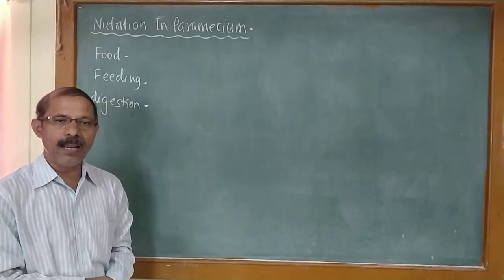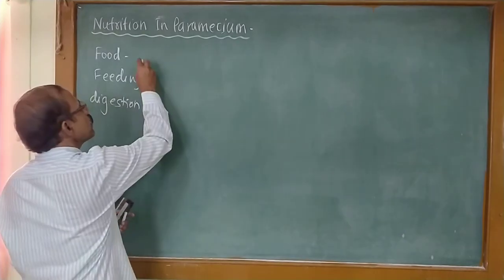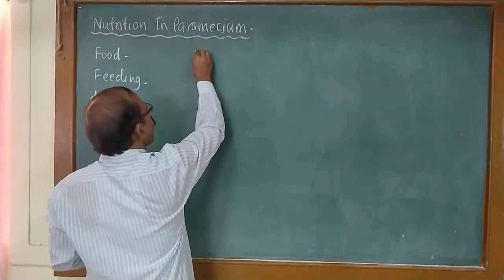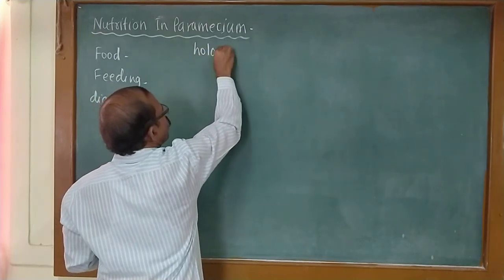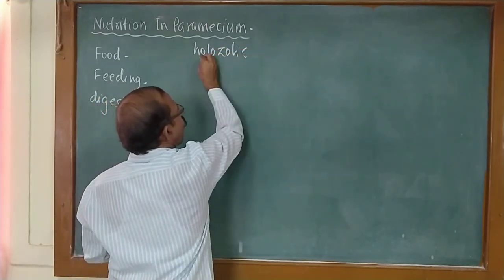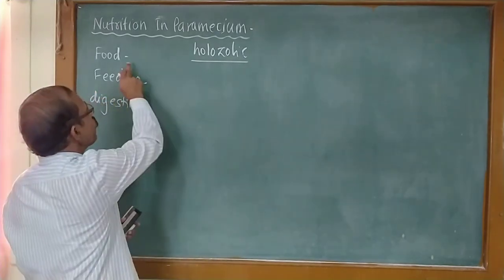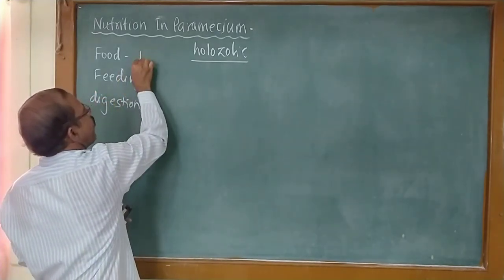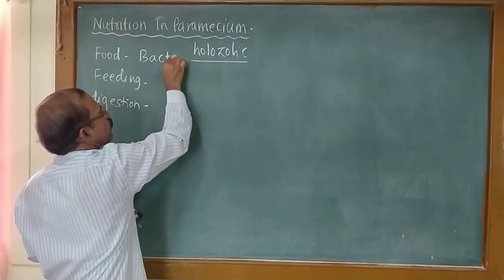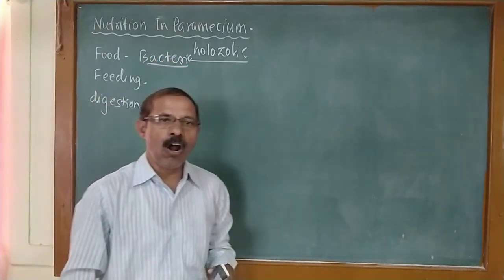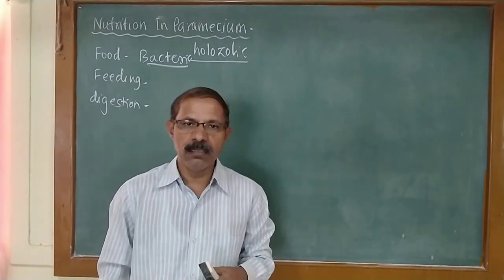The nutrition of paramecium is holozoic. The food of paramecium is bacteria. It feeds on bacteria.